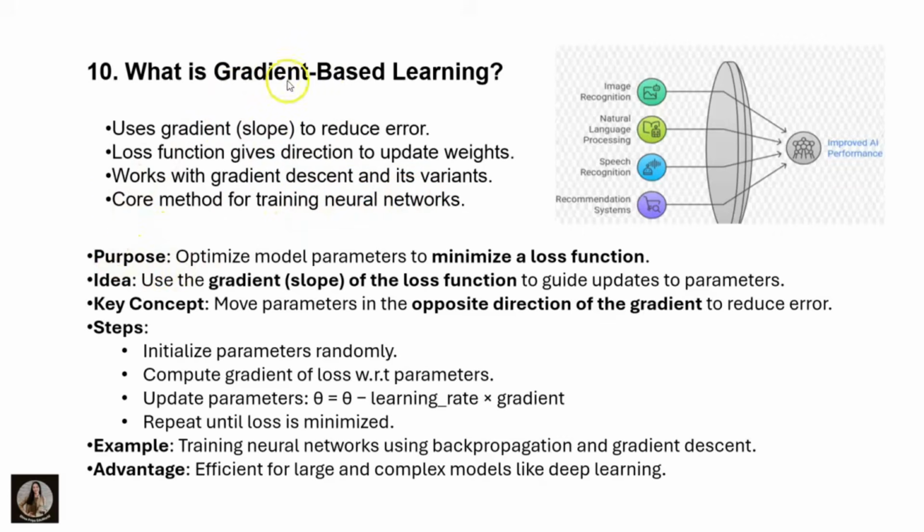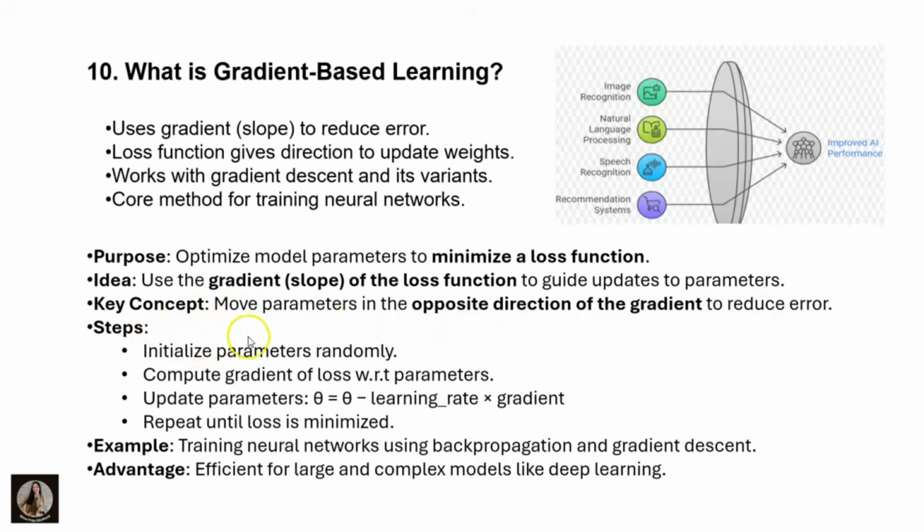The purpose of gradient based learning is to optimize the model parameters to minimize the loss function. We have to minimize the loss function. This is the main purpose. We use the gradient, which means the slope of the loss function, to guide updates to parameters. The key concept is to move parameters in the opposite direction of the gradient to reduce the errors. This is the main point, right?